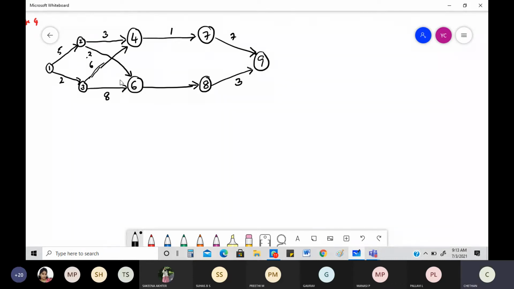3 to 5 is 5. Where is 5 first of all? I'll write 5 right here. 5 to 7.